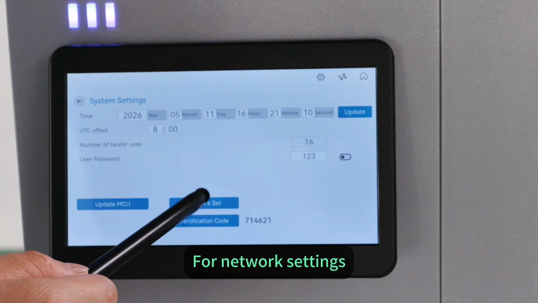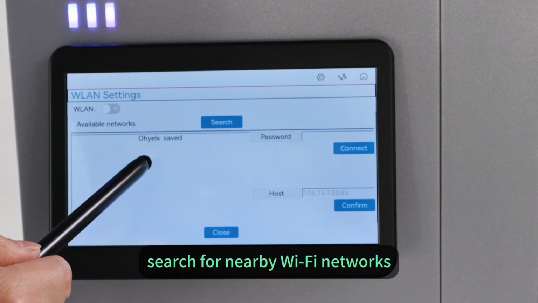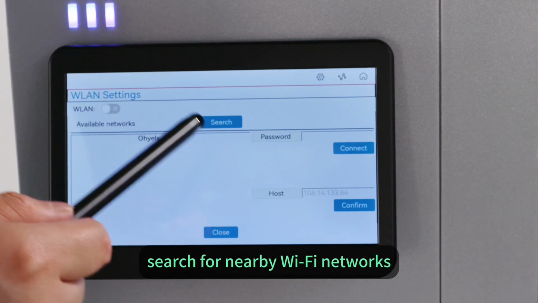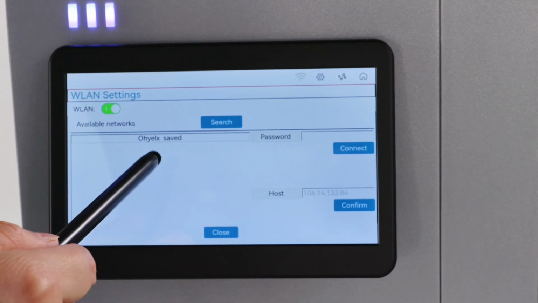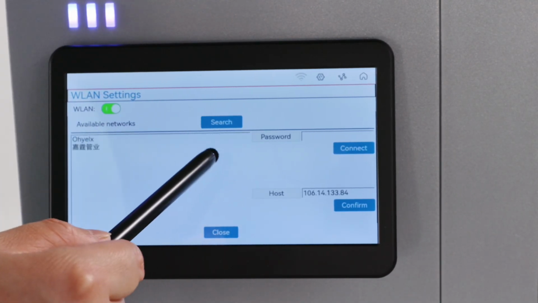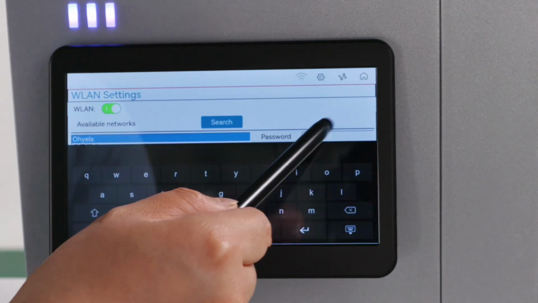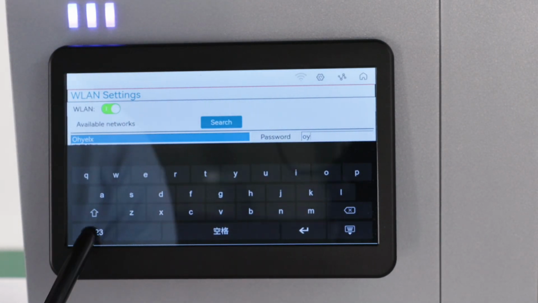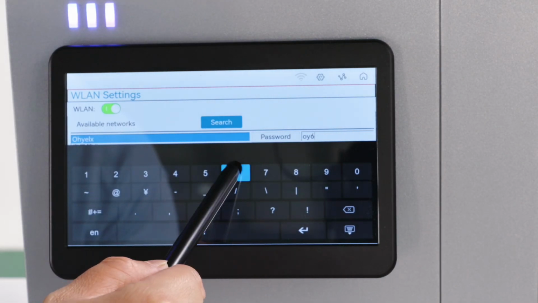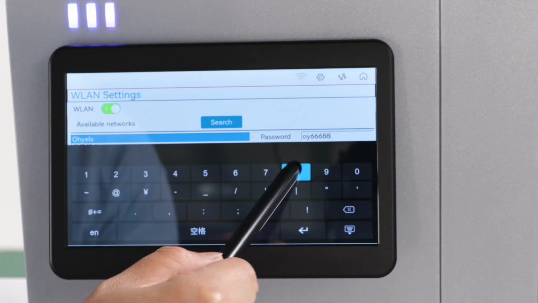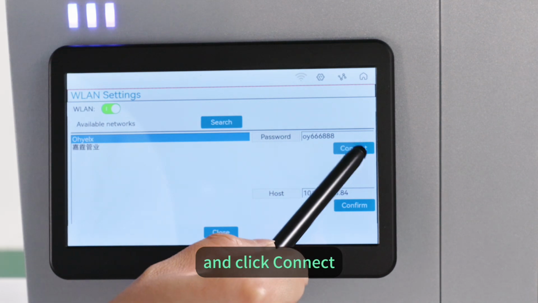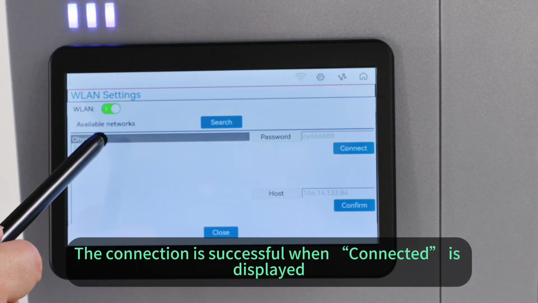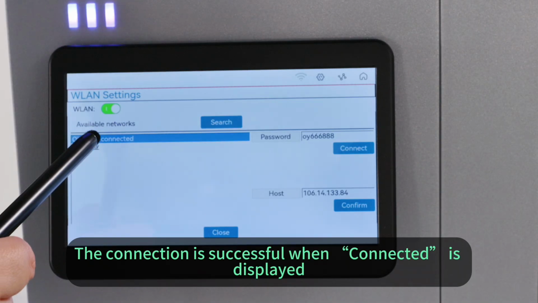For network setting, search for the nearby Wi-Fi networks. Enter the password. Click Connect. The connection is successful when Connected is displayed.